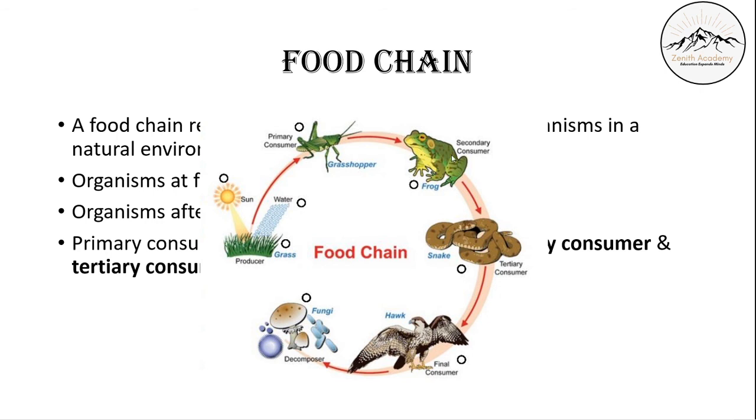Then this frog is eaten by a tertiary consumer, something like a snake. Then this snake will be eaten by a hawk, and this is a final consumer. So a hawk will eat these tertiary consumers.